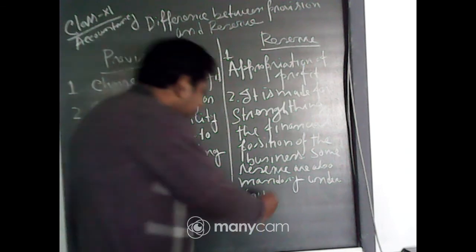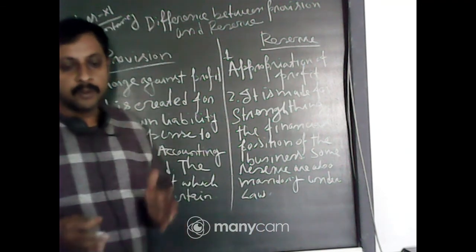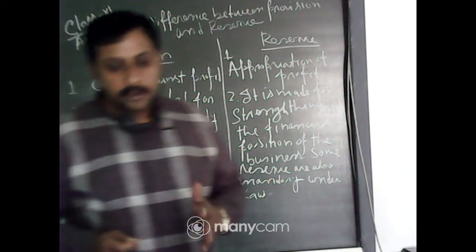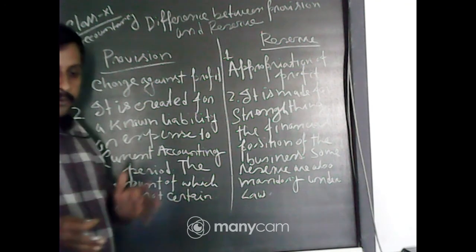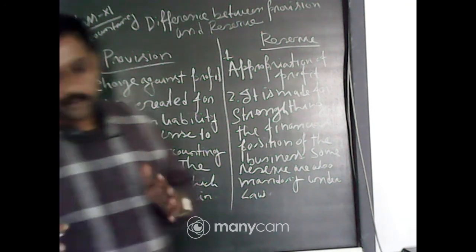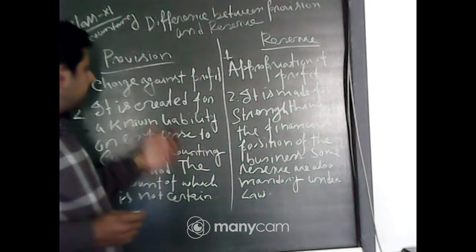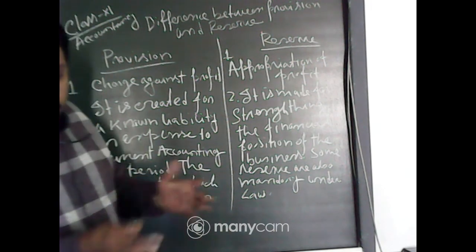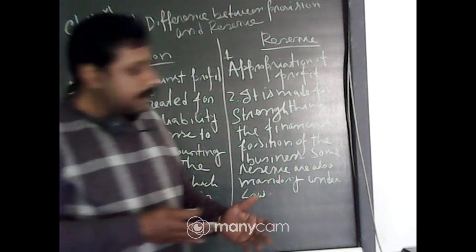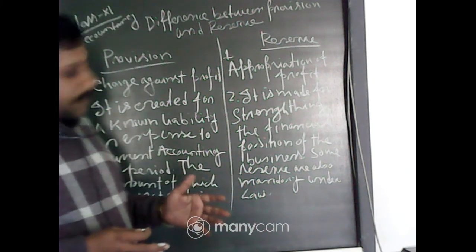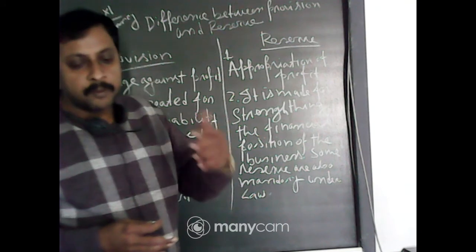Now, as per Companies Act 2013, Companies Act you learn when you are in class 12. Still you should know that as per Companies Act 2013, some reserve is compulsory. Actually, I said provision is compulsory for every case, for every organization. But as per company laws, there is a certain reserve that is compulsory for a company only.